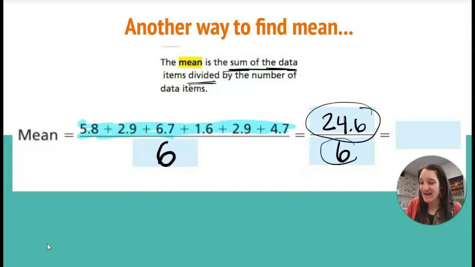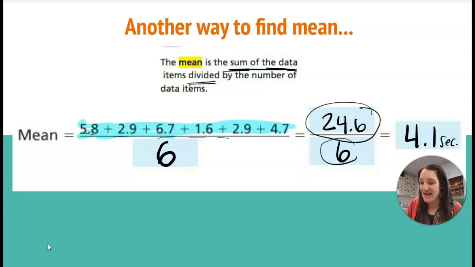So if my total is 24.6, I divide it by the 6 different numbers, and I'm going to get 4.1. So whatever these numbers mean, maybe they mean how fast students ran a certain distance. We could say that the mean, or the fair share, or the balance point, was 4.1 seconds. Some kids ran faster, some kids ran slower, but that is the perfect middle balance point, 4.1.